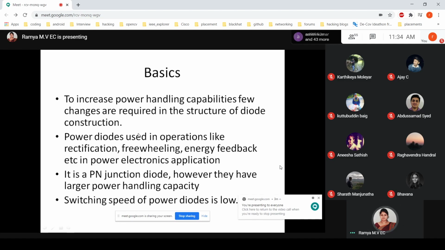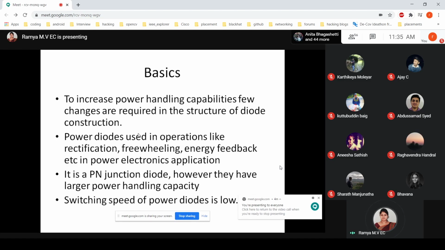What exactly are we doing in power electronics? We want to increase that power. I was expecting, say, 100 kilowatts as my input and the same 100 kilowatts at the output, but that was not possible. So we can reduce that loss and get good power at the load. How? With the help of these electronic devices. So to increase power handling capabilities, a few changes are required in the structure of the diode construction.